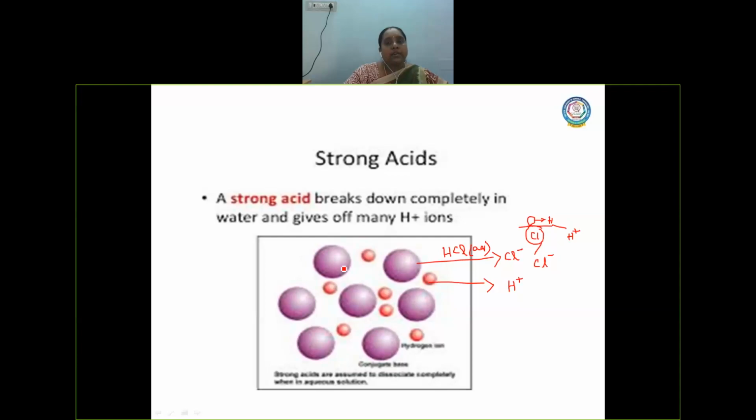All the H plus ions are generated as free ions, separated from the molecule. That means one HCl molecule will get completely dissociated into an H plus ion and a Cl minus ion. This is the reason why they are called strong acids.